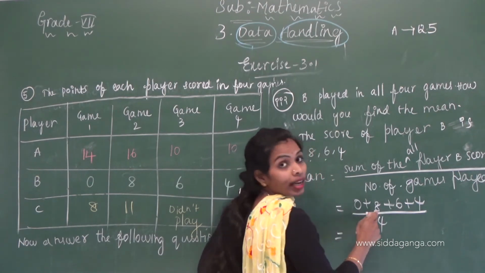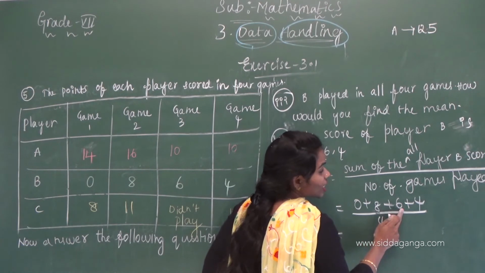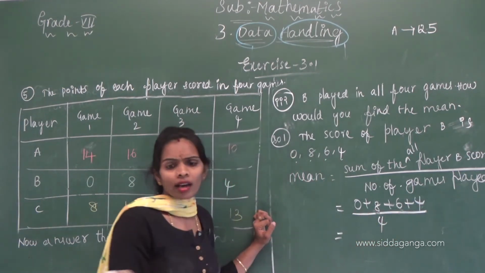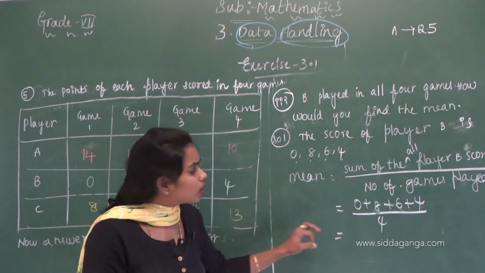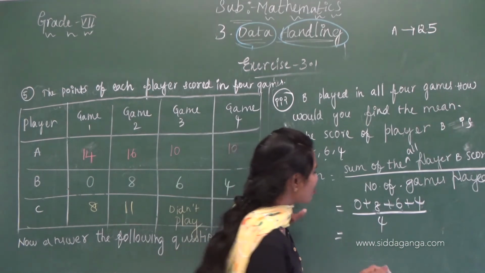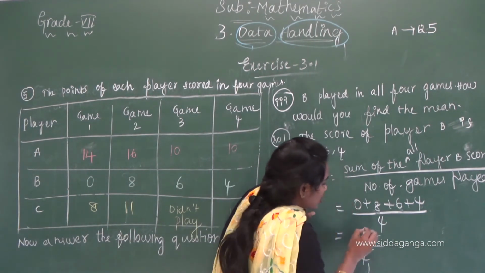0 plus 8, 8. 8 plus 6, 14. 14 plus 4, 18. 18 divided by 4. 4 ones are 4, 4 fours are 16.